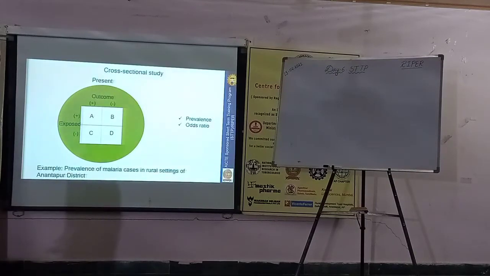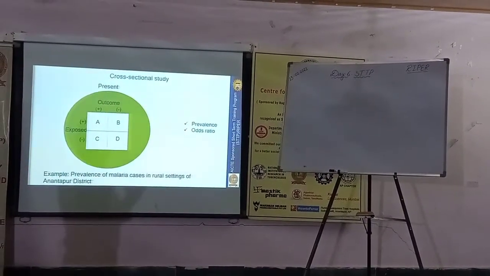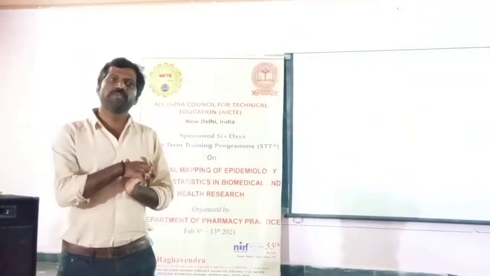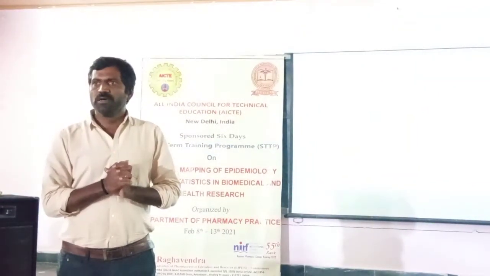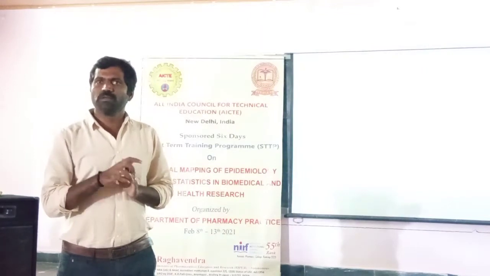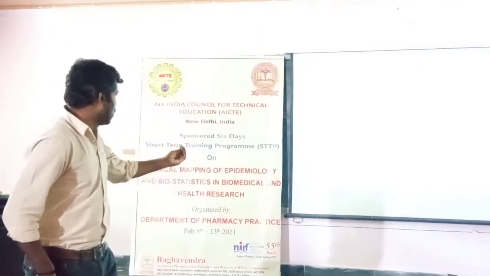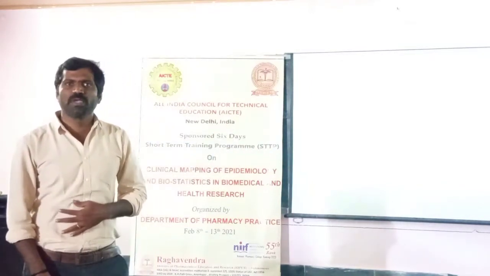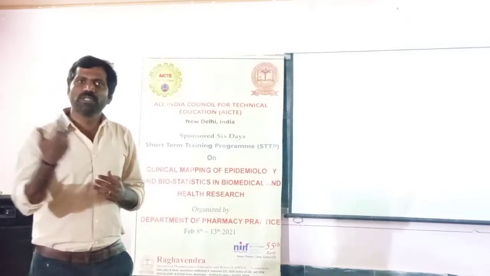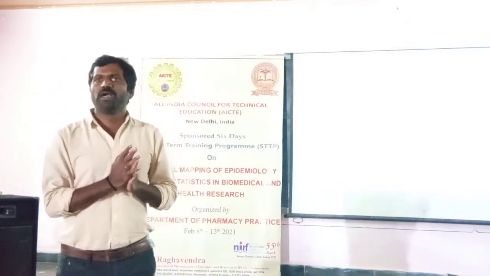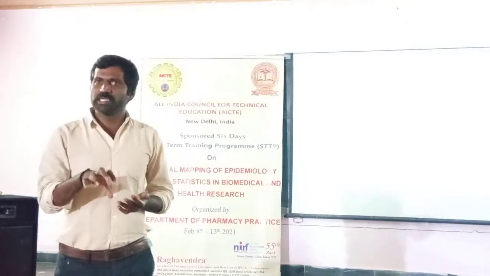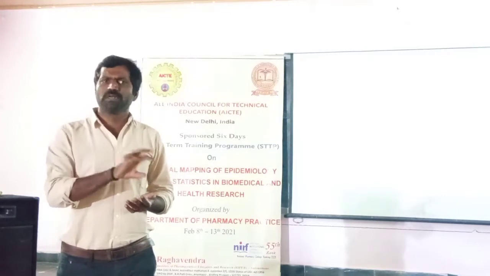The next one is cross-sectional study. As I said earlier, cross-sectional is both descriptive and analytical. I will explain how. Descriptive means, for example, if I want to know the prevalence of malaria cases in rural settings of Andhra Pradesh state, I will go to the health department, take the records, and assess how many people are in the population and how many existing cases there are, like year-wise prevalence or only one prevalence.